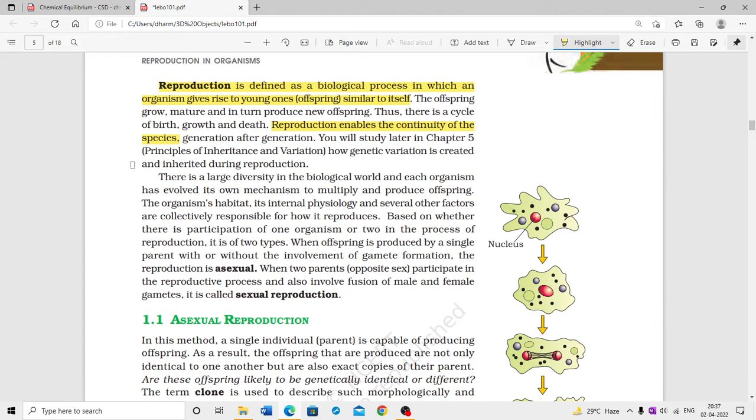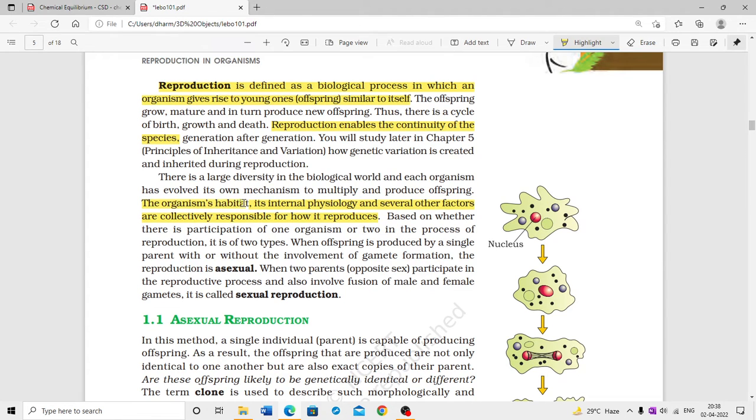generation after generation. You will study later in chapter 5, principles of inheritance and variation, how genetic variation is created and inherited during reproduction. There is a large variety in the biological world, and each organism has evolved its own mechanism to multiply and produce offspring. The organism's habitat, its internal physiology, and several other factors are collectively responsible for its reproduction. What are the factors? Its internal physiology and several other factors.